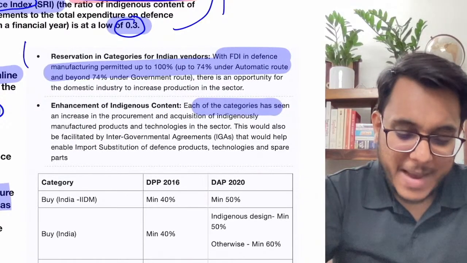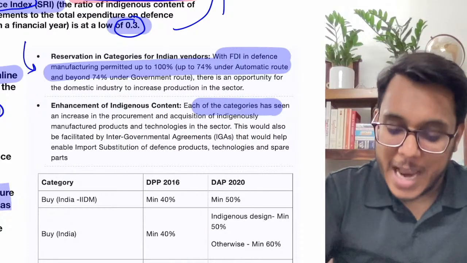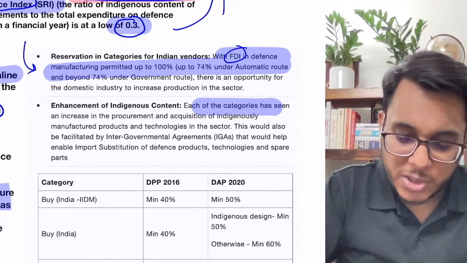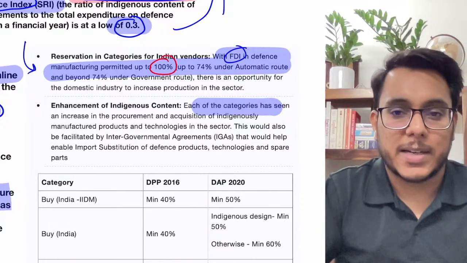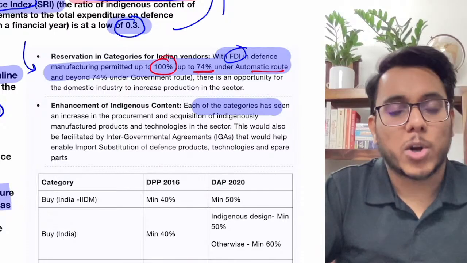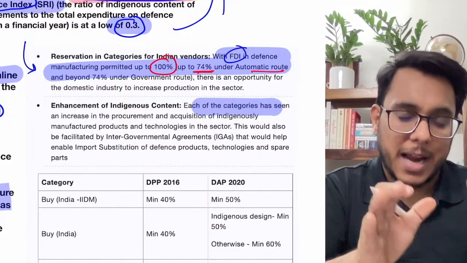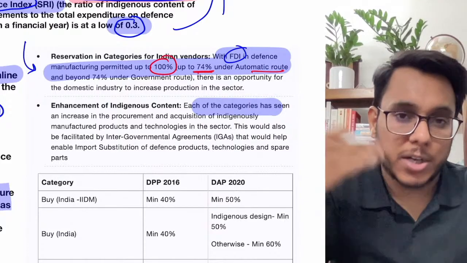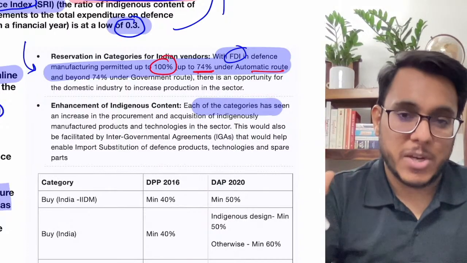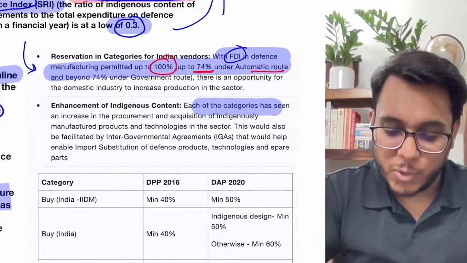Now, what has been provided? First of all, guys, by the Defense Acquisition Policy of 2020 under the Atmanirbhar Bharat Abhiyan, the FDI in defense manufacturing has increased to 100%. Now 74% FDI can come under the automatic route. Automatic route means that FDI can come for the defense sector, and if 74% ownership is by some other actor, you don't need to take government permission.